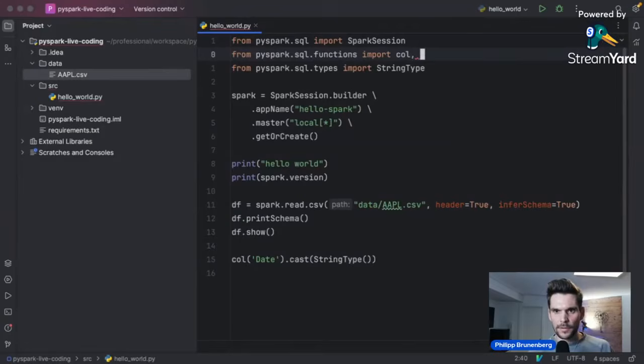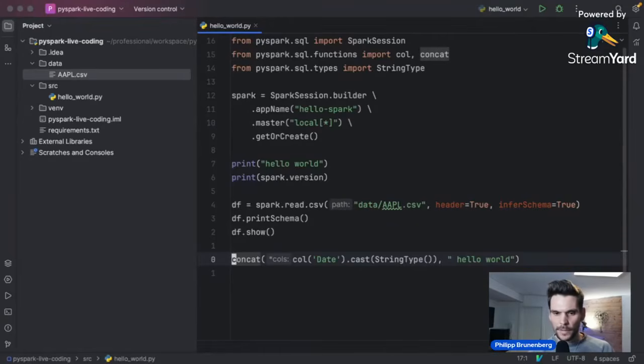Let me import it here, concat. That's coming from the SQL functions as well. We can concat this casted string column with another string, for example, hello world. That would give us a column transformation.